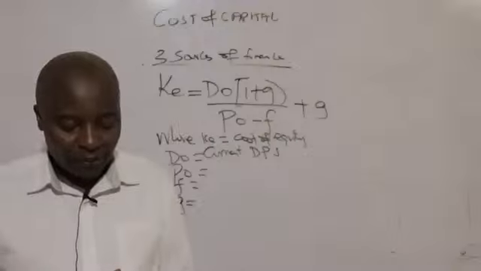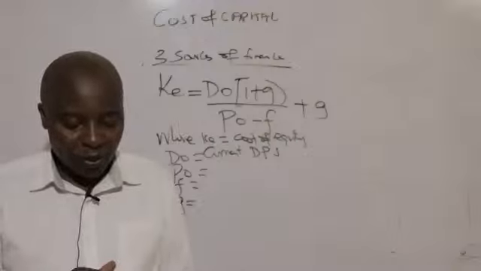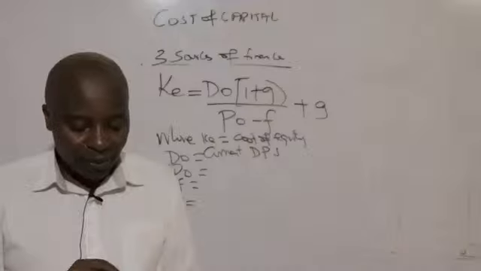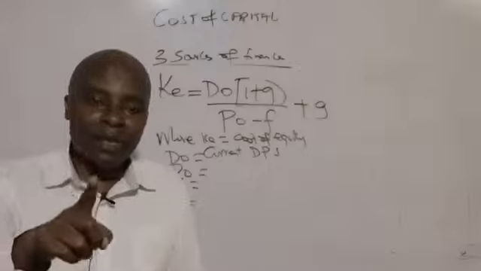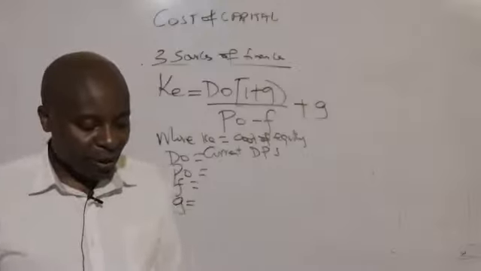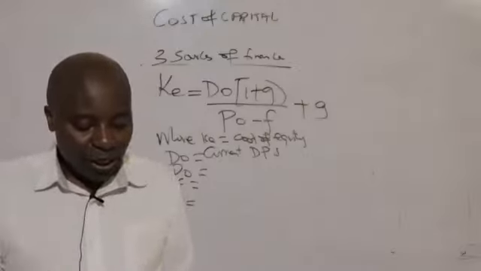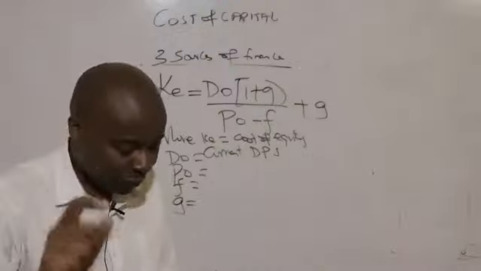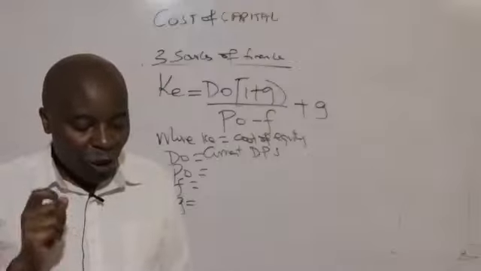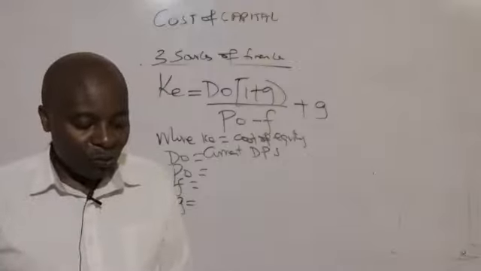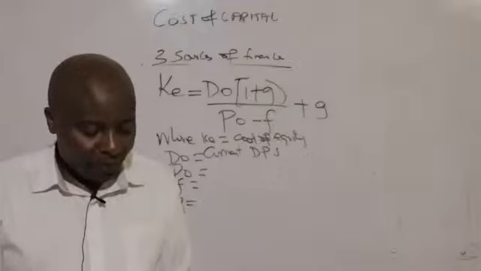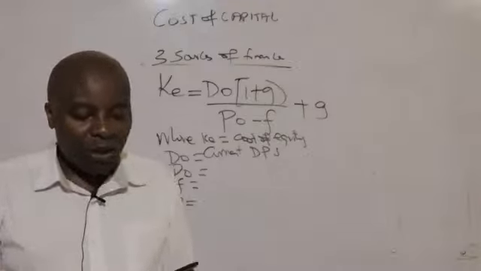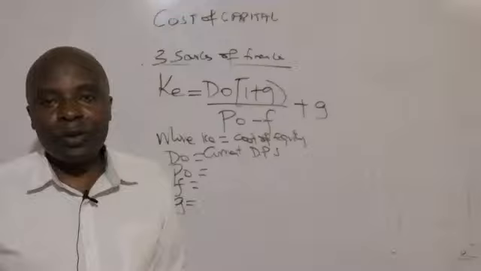So number one, ladies and gentlemen, we are told, page number 2. S Limited, quite a simple example, has in issue shillings 1 shares with a market value of shillings 2.4. So the current market value is 2.4. A constant dividend of shillings 0.3 per share has just been paid. And then they want us to give them the cost of equity to the company.